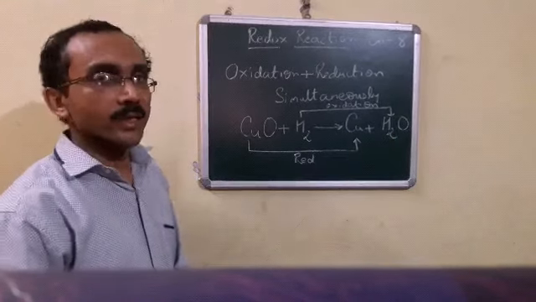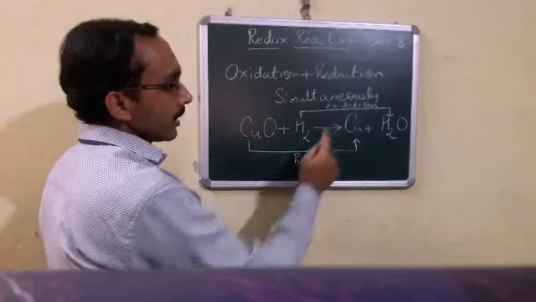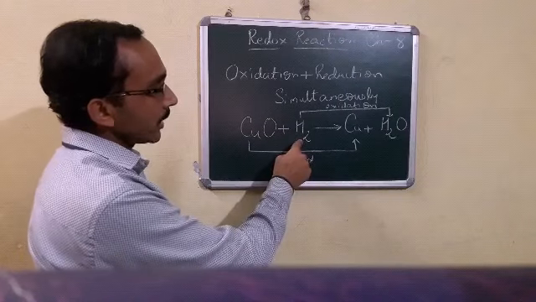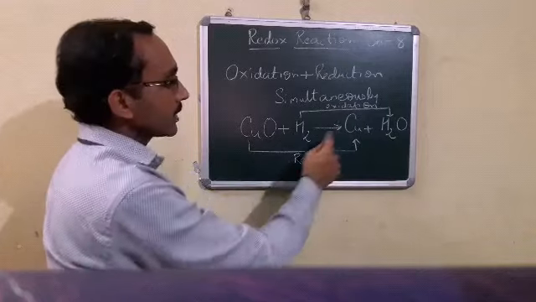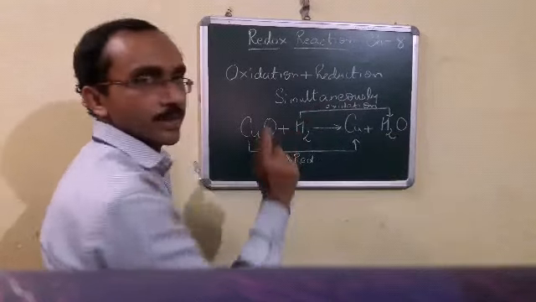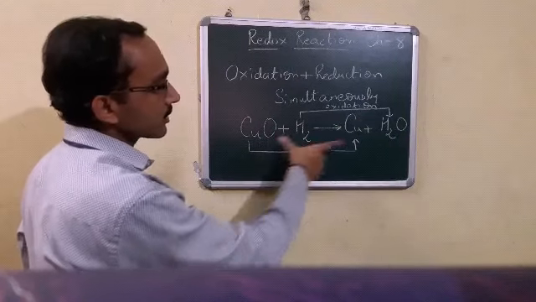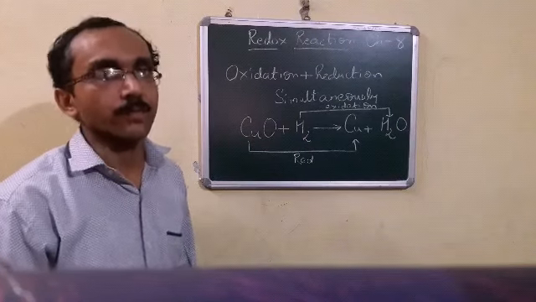In this reaction, we see that copper oxide is having oxygen. It converts into copper. That means removal of oxygen is called reduction. And in case of hydrogen, oxygen is added to hydrogen, it converts into water. That means addition of oxygen takes place. That means in this case oxidation takes place. So we can say that in this reaction oxidation and reduction take place together. Hence it is called a redox reaction.